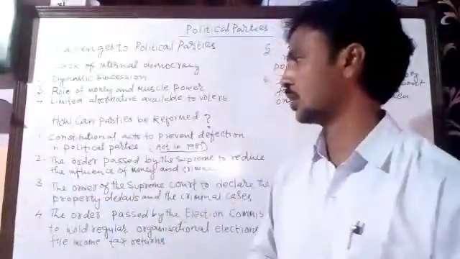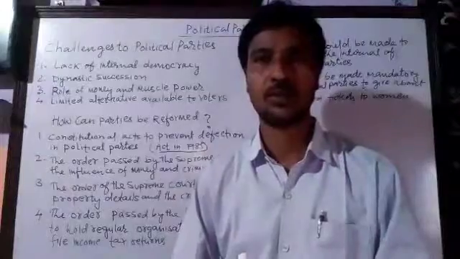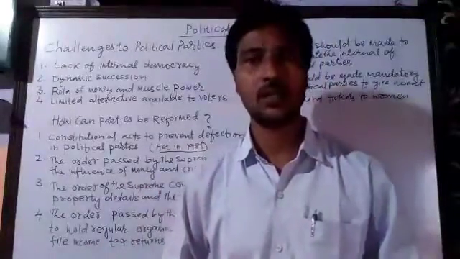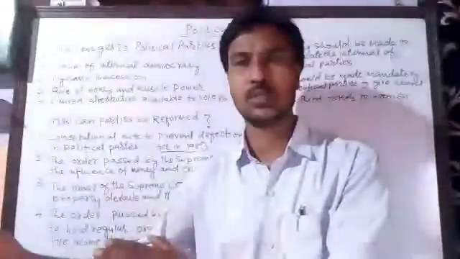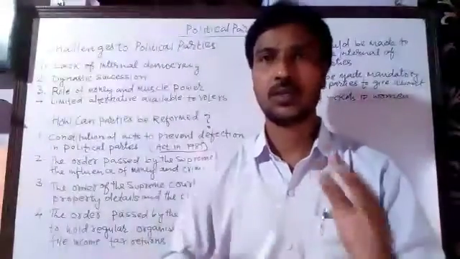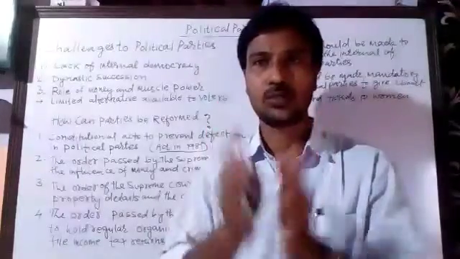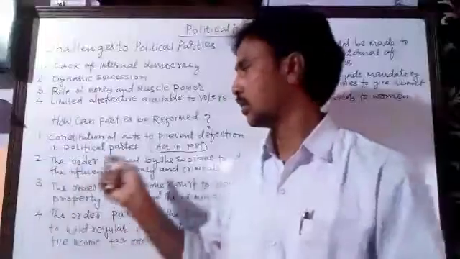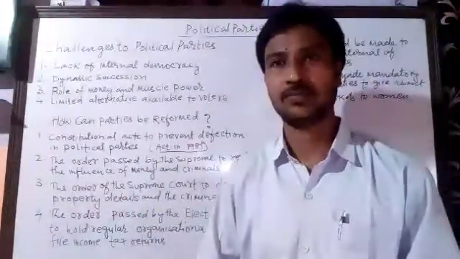So that is the constitutional act to prevent defection. There is defection in the political parties, because the members and the candidates keep on changing the parties. From one party they shift to the next party, and from that they shift to another party. So to stop this defection, to stop the changing of the parties, the constitution made laws in 1985.